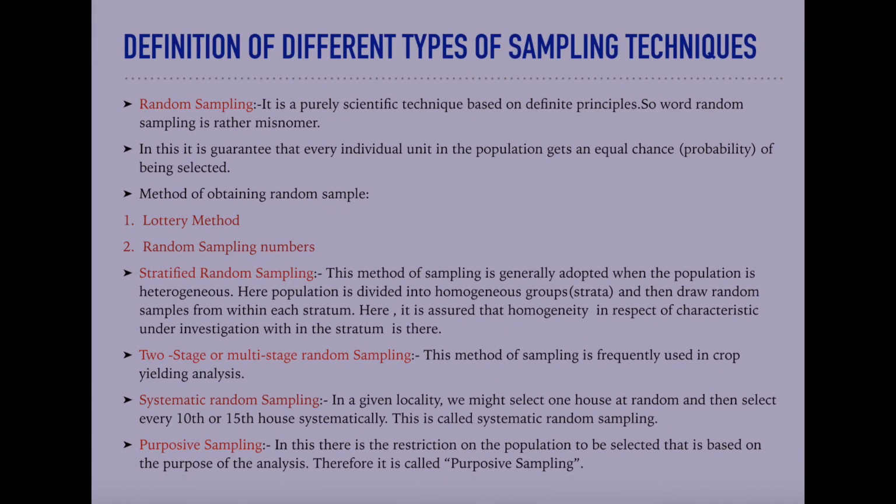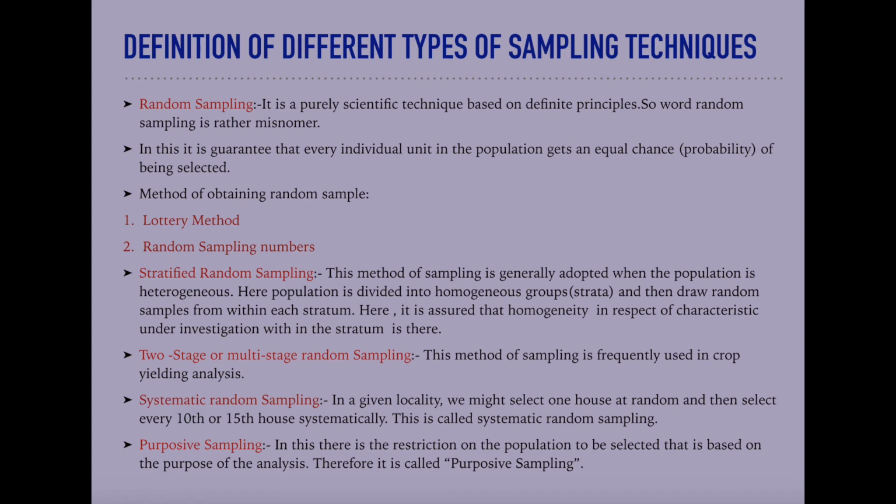First, random sampling. It is a purely scientific technique based on definite principles. So, the word random sampling is rather a misnomer. Here we are using the word random, but the technique is quite scientific. So, it looks quite contrary to the word that is used here.